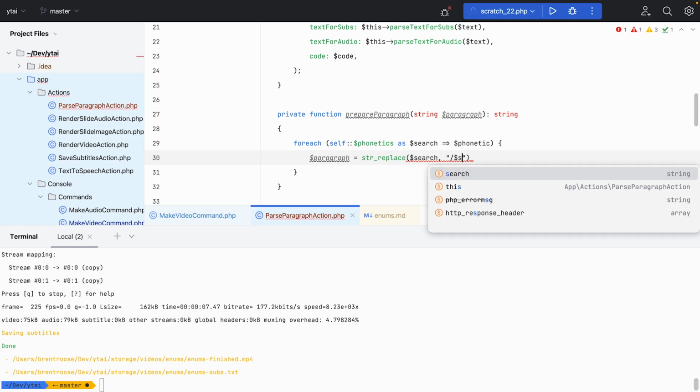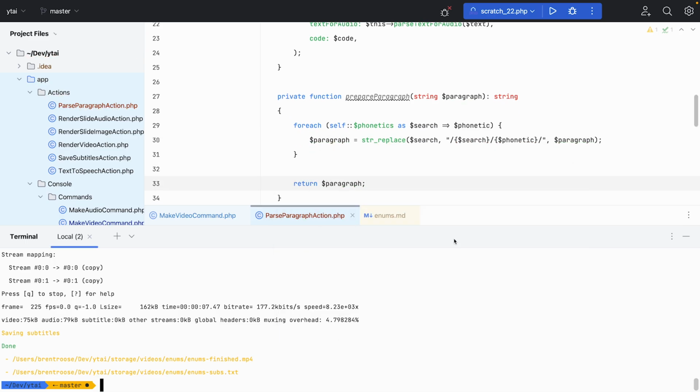Except for that one time where I forgot to early return and the same word was repeated several times.